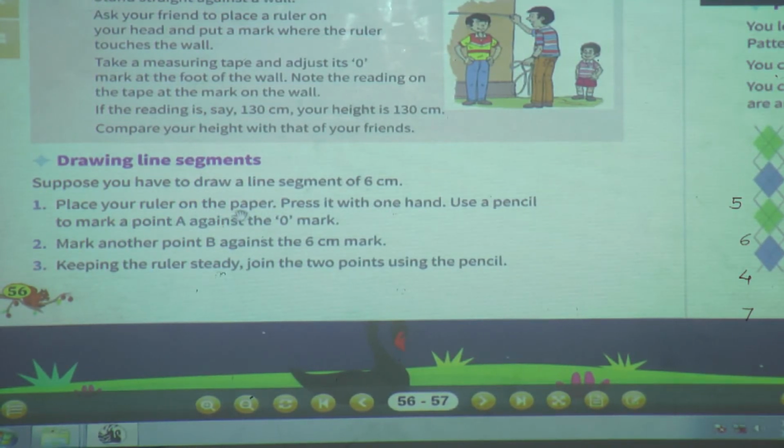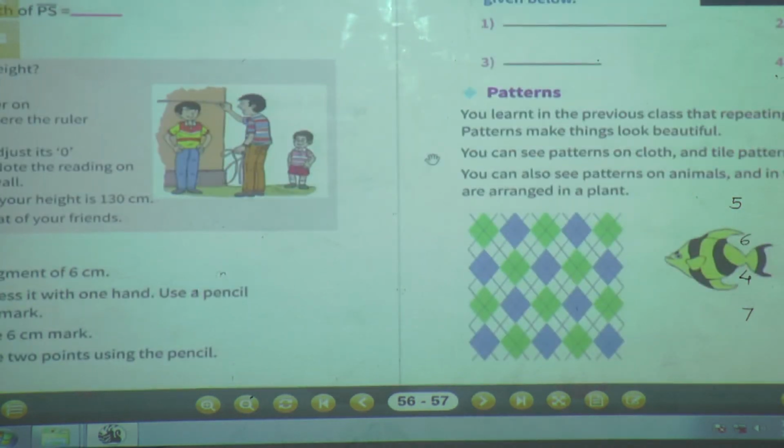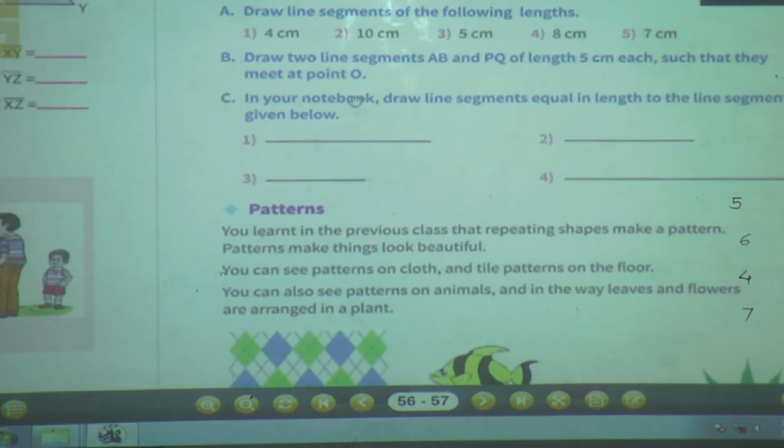Place your ruler on the paper. What you have to do is take one ruler and place your ruler on the paper. Press it with one hand. Use a pencil to mark a point A against the 0 mark. Then mark the other point B against the 6 centimeter mark, keeping the ruler steady, which means constant. Join the 2 points using the pencil. So in this way we can draw a line segment of given measurement.